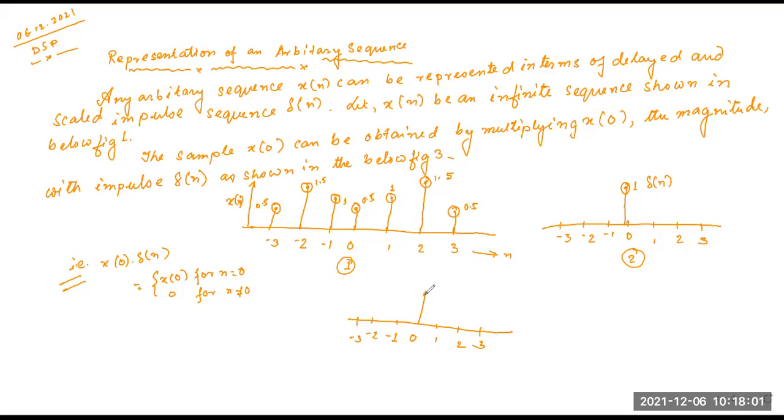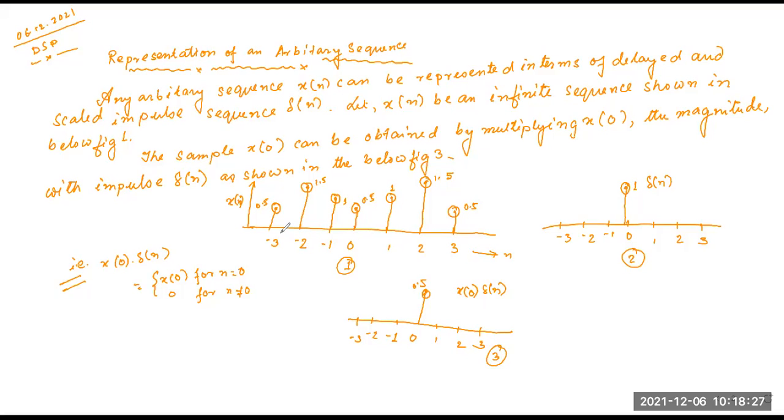So this will be 0.5, and this is x of 0 into delta n, because 0.5 will be multiplied by 1, so the value stays 0.5. So this is figure 3, that means x of 0.